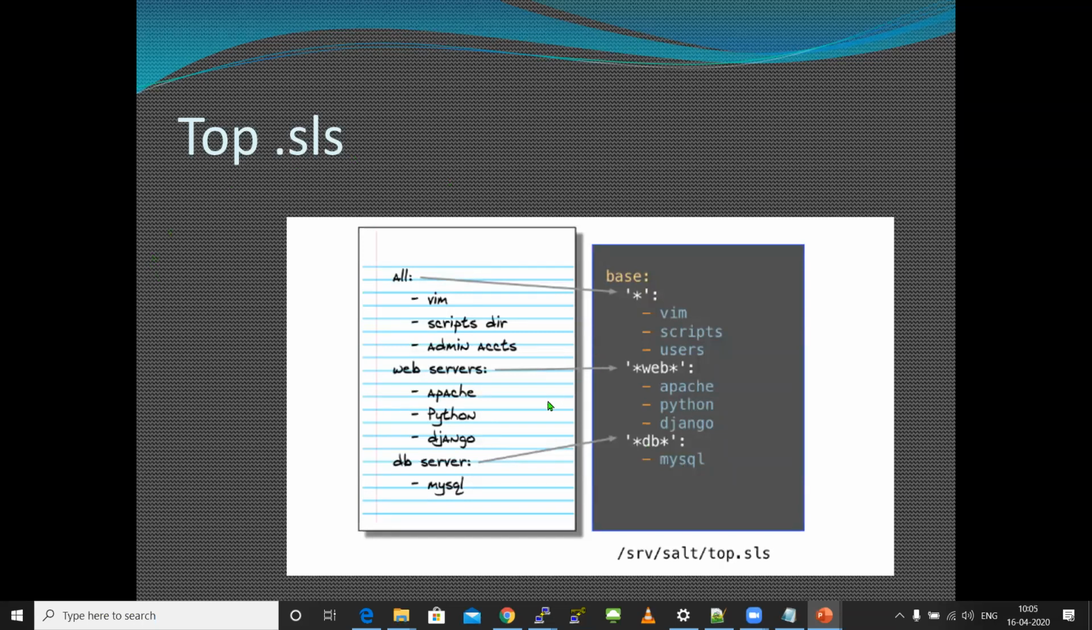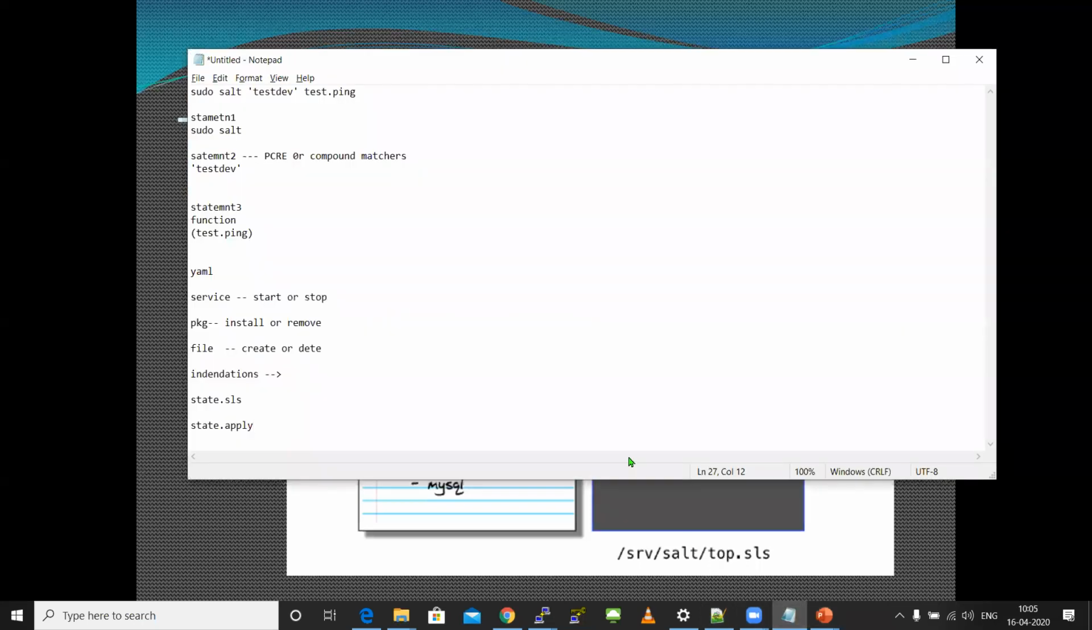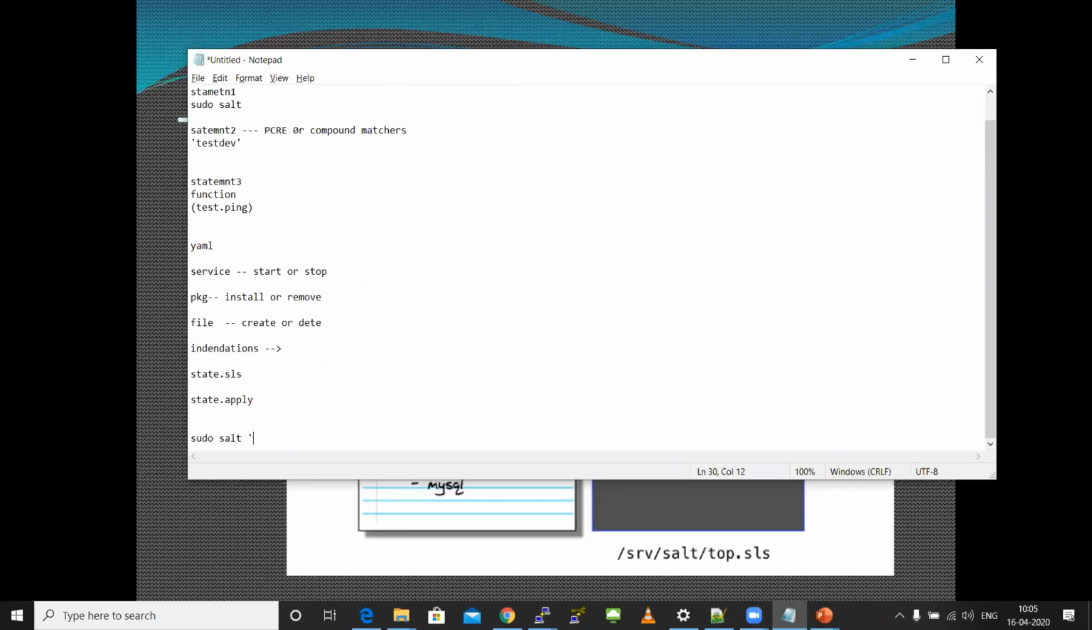This top.sls file can be used like a warning file. See, for example, database servers don't need Apache. In the same way, web servers don't need MySQL. If someone accidentally uses sudo salt star and executes the mysql.sls file, which means mysql.sls will run on all the machines. You remember what the star means? Targeting, which means all. On all the machines, your MySQL SLS file will get executed. And among all these machines, you will have database machines, web server machines, batch processing machines, various kinds of machines.